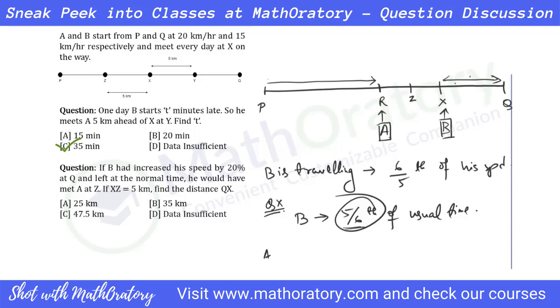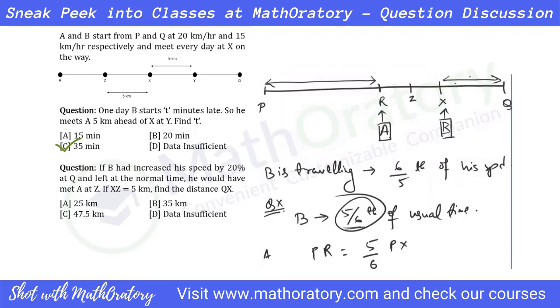See, if A would have covered till X, that would have been the whole time. Instead, he has 5/6 of the time. So effectively, what we can say is this PR is 5/6 of PX. I hope this is understood, because he has 5/6 time to travel, right?